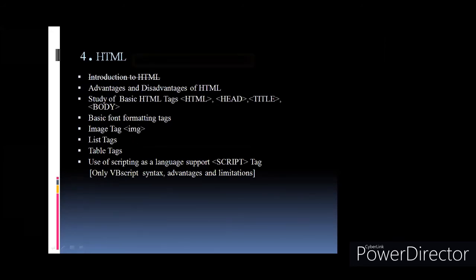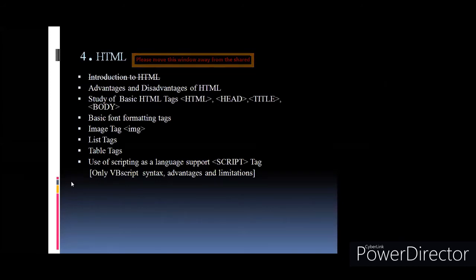Even in the practical, just remember when you are specifying the SRC attribute, okay, specify it properly. Check the complete path of the source file and specify the address of that particular file in the SRC attribute within double quotes. Okay, if your address is wrong, then it won't be able to display any image on the web page.